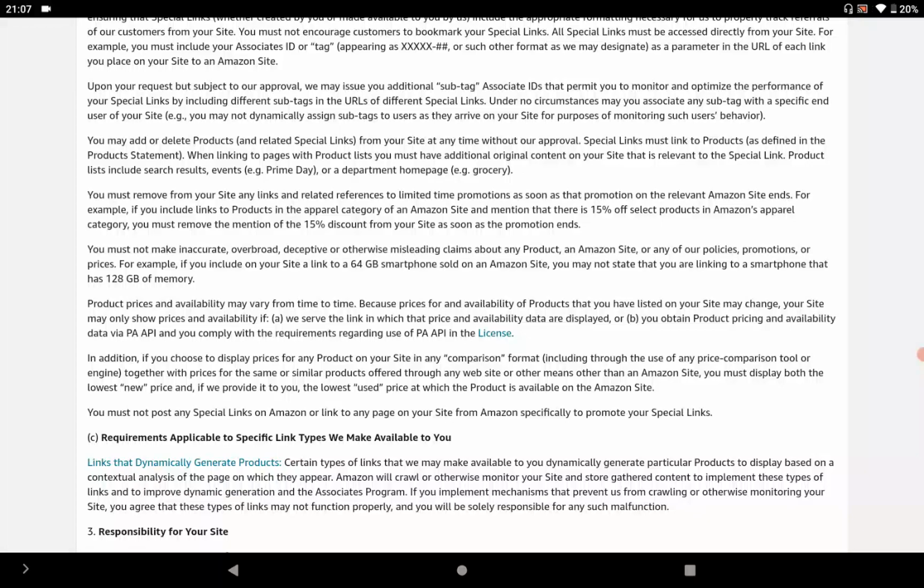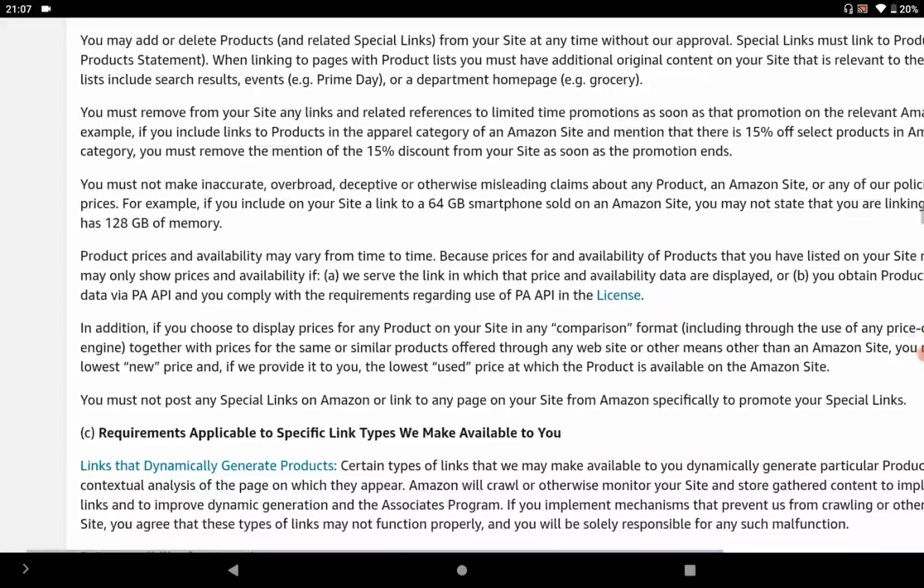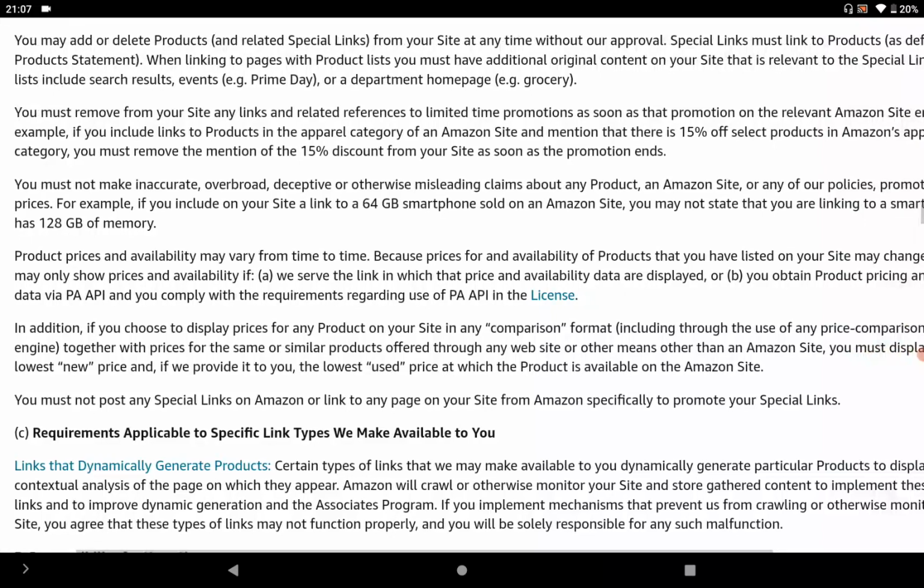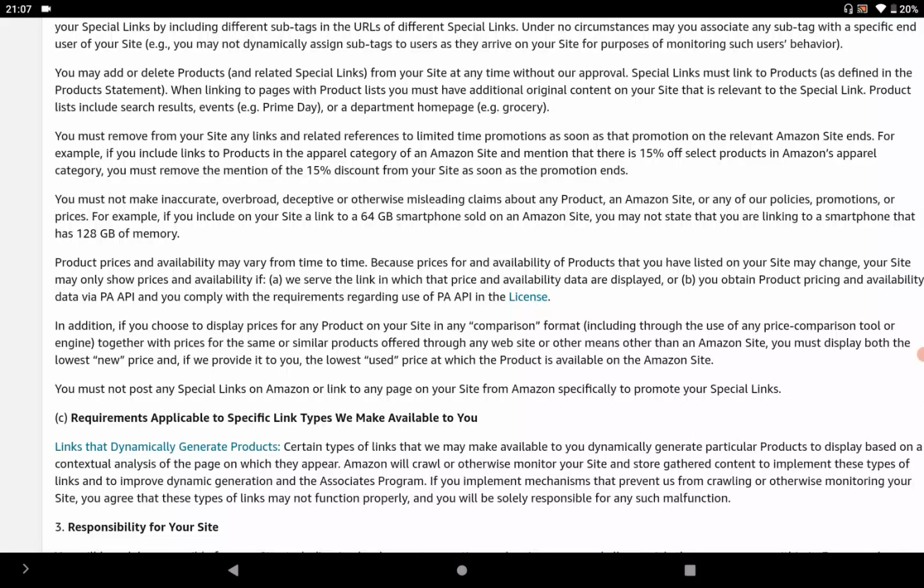And the next point is very important. You cannot make any inaccurate, overboard, or deceptive, or otherwise misleading claim about any product. Like if there is any kind of detail of a product on Amazon, you cannot add anything about that.